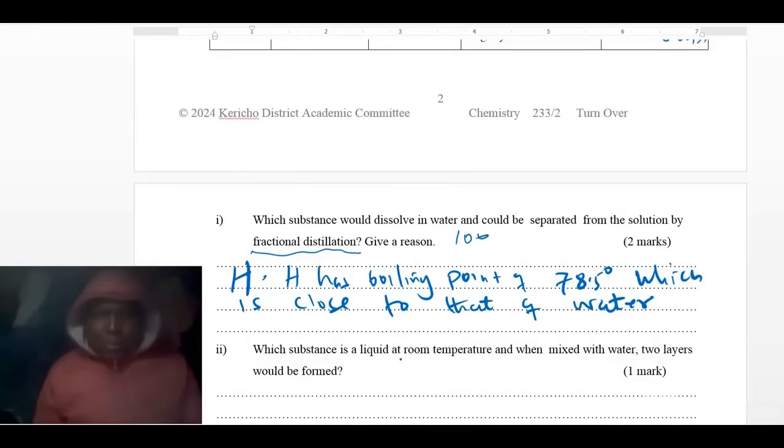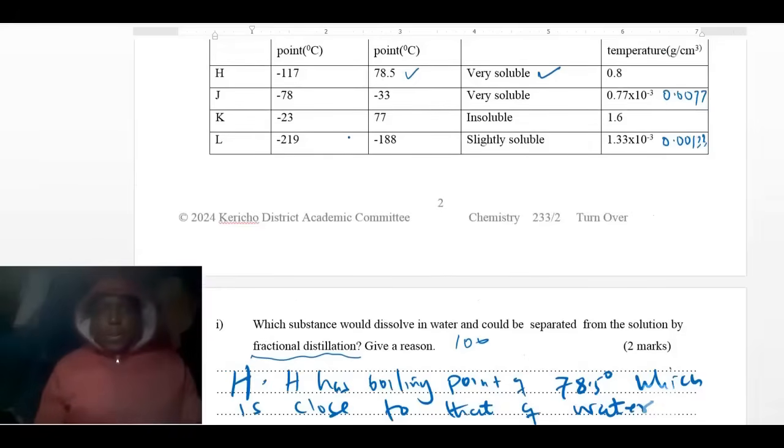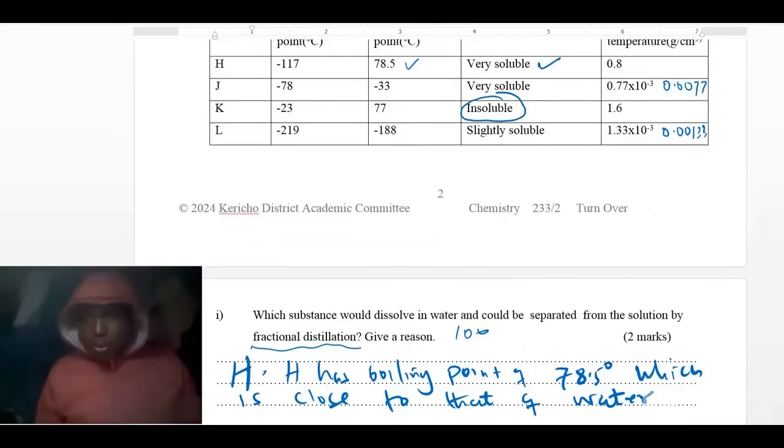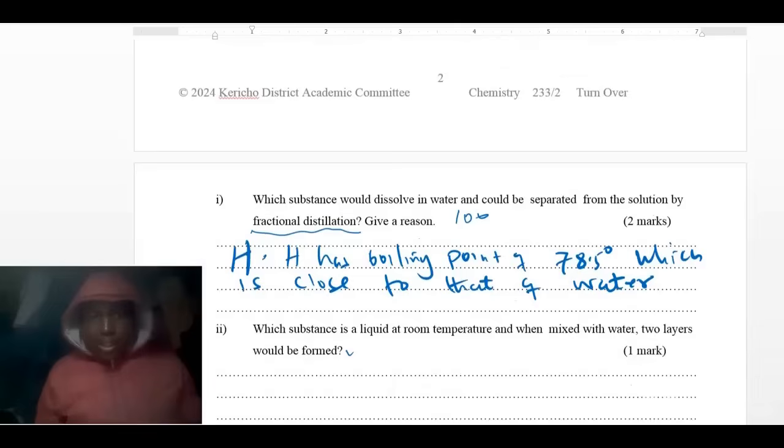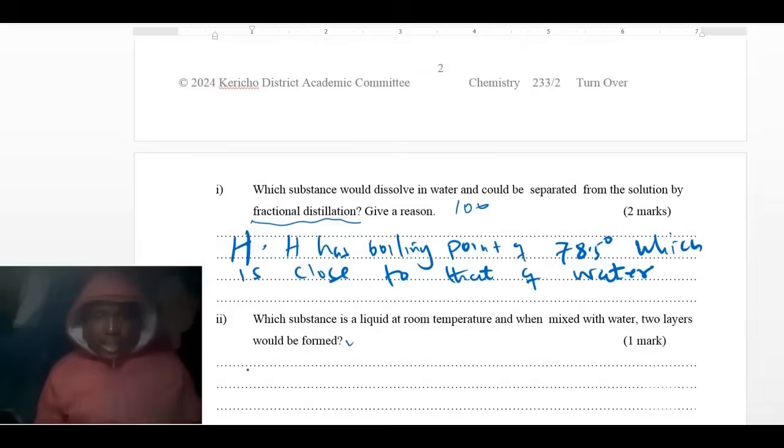Which substance is a liquid at room temperature, and when mixed with water, two layers would be formed? So 2 layers would be formed. It means it is insoluble. So therefore K, you can see it is insoluble in water. So the answer is K. If it does not dissolve in water, then that one is the best answer. It will form 2 layers. The reason is that it is insoluble in water.